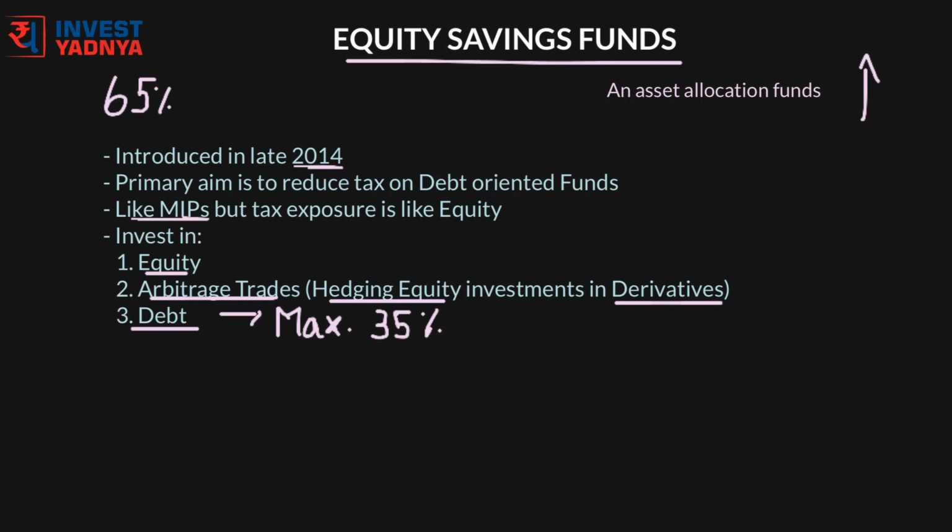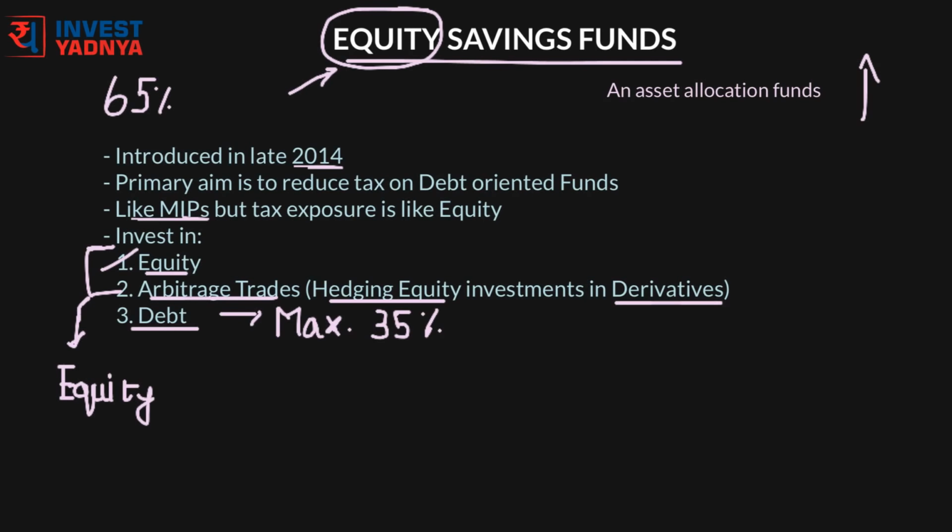Besides, to reduce volatility and hedge the portfolio, these funds actively use derivative strategy by hedging their equity bets in futures markets. Still, some amount of equity is unhedged, that is pure equity, to prop up the returns of the portfolio. The equity and derivative exposure is considered as equity allocation by SEBI regulation, and hence these categories of funds are treated as equity funds from taxation perspective.